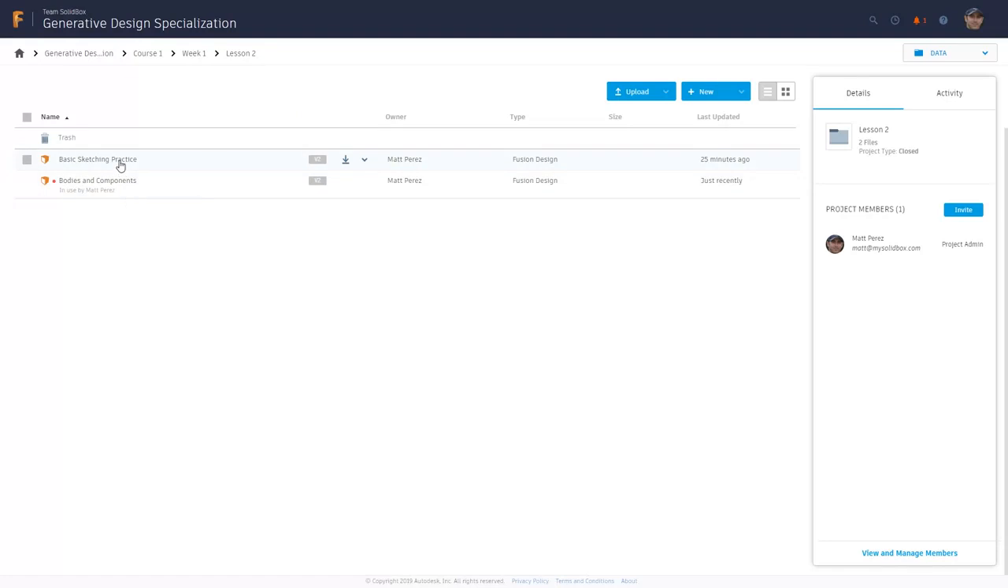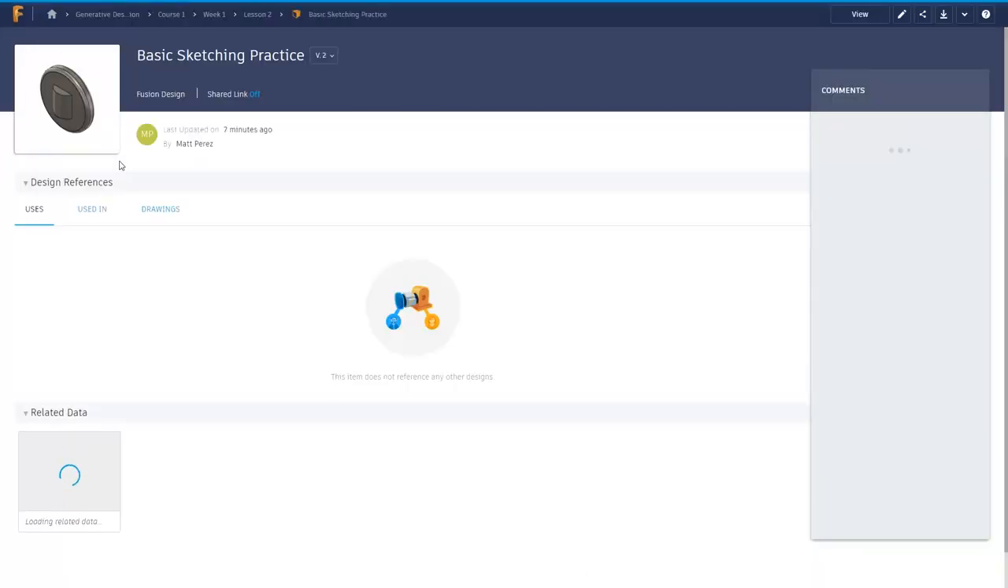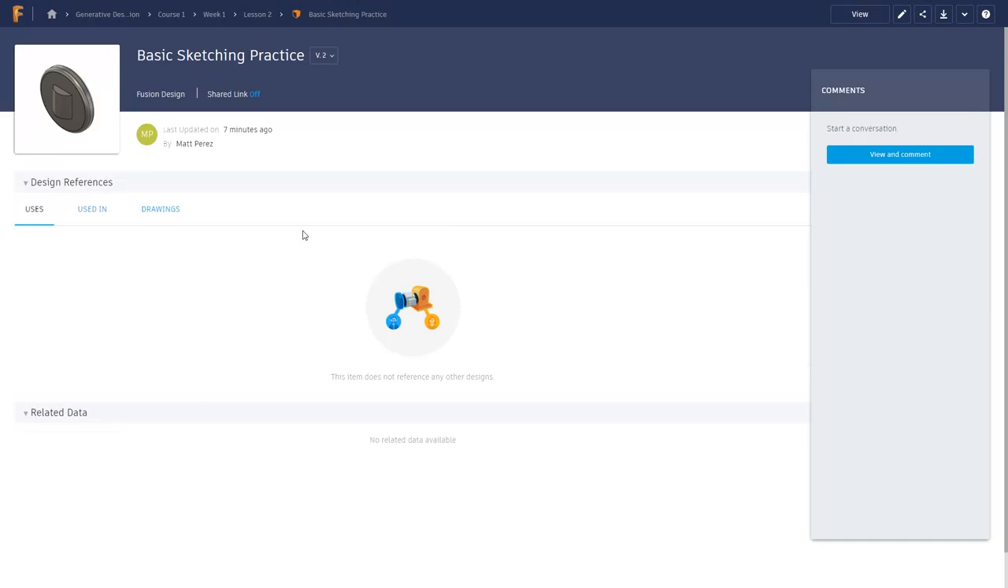So if we select Basic Sketching Practice, and we view the information about this, this one's not currently open, but as we look at this, it tells us if it's been used in other files, if there's a detailed drawing, if there's a share link turned on, the versions, if there's any comments, and all this information is contained here. We can also use the option to edit the design. We can edit on desktop, which opens it in Fusion 360, or we can use this edit in browser.